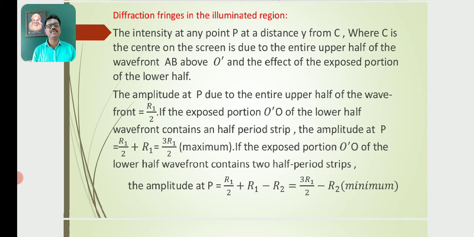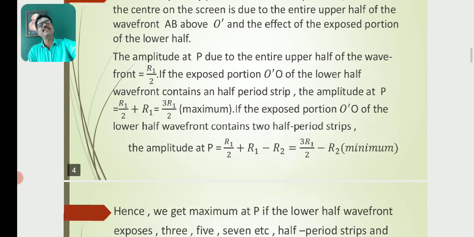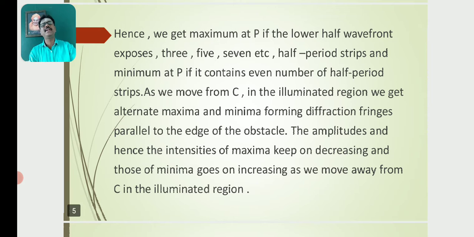If the exposed portion O'O of the lower half wavefront contains two half-period strips, the amplitude at P is equal to R1 by 2 plus R1 minus R2, which is equal to 3R1 by 2 minus R2. That is the condition for a minimum. So the maxima and minima are obtained in this way. Hence we get a maximum at P if the lower half wavefront exposes 3, 5, 7, etc. half-period strips, and a minimum at P if it contains an even number of half-period strips.